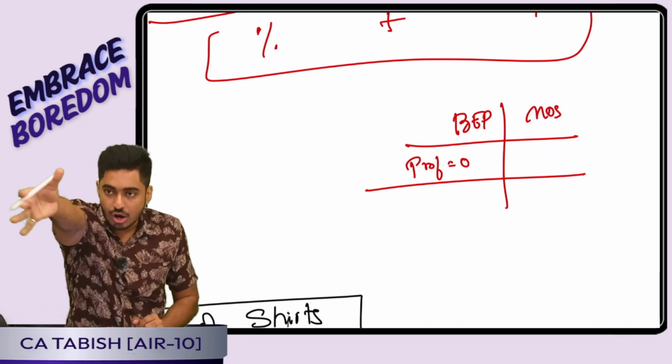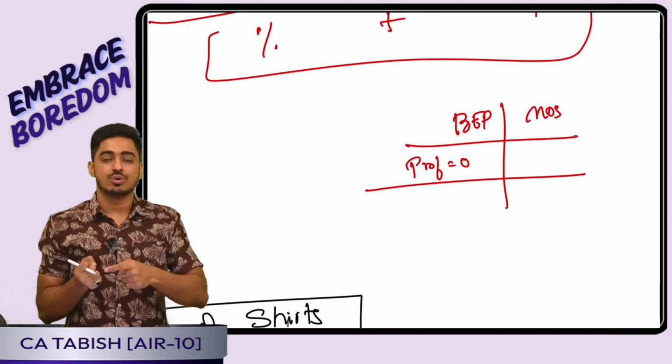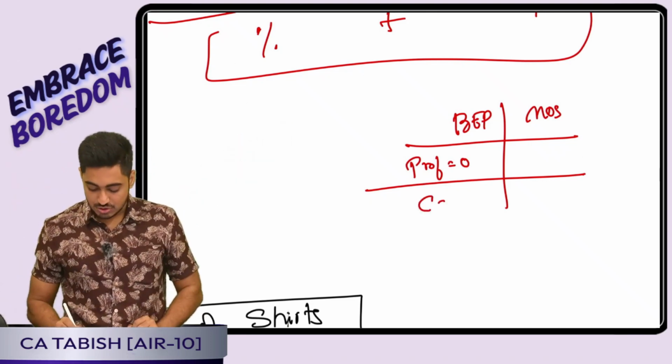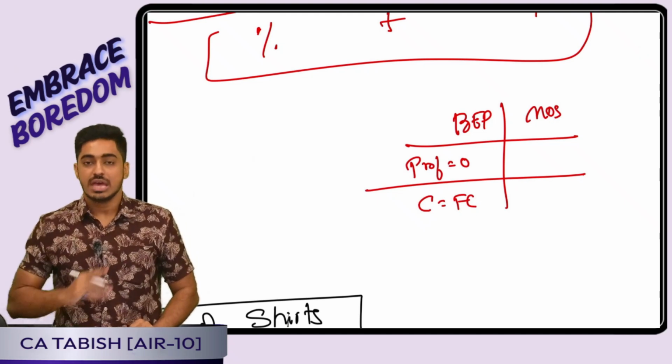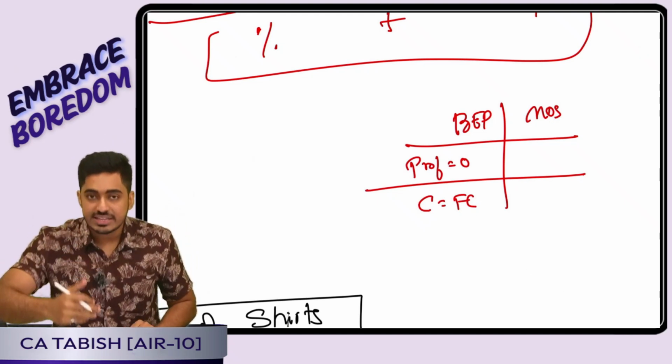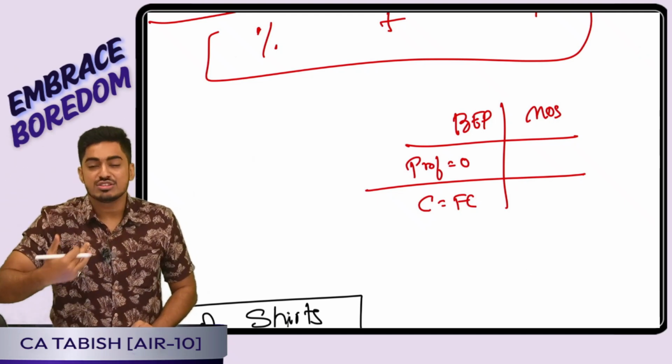That means whatever contribution I will earn, where will it go? It will go to pay my fixed cost. So my contribution will be equal to fixed cost. BEP is over. After that, the extra sale I am doing is the margin of safety.